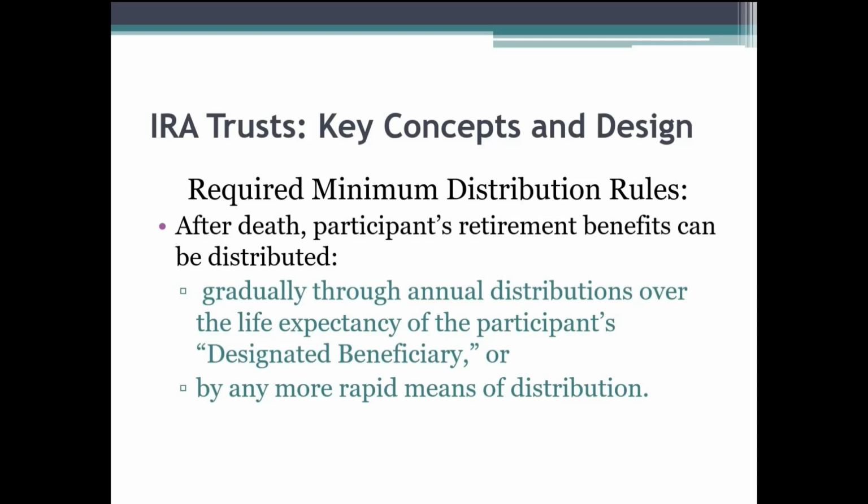So to review, we know that when we have an individual as a designated beneficiary of an IRA, that designated beneficiary can roll over that account, depending on the situation, either in the designated beneficiary's name or alternatively as an IRA that's considered inherited. But that can be rolled over, continuing the tax-deferred treatment. Here, for our purposes, keep in mind that one of the other options is that those IRA retirement dollars can be paid over time over the participant's designated beneficiary's life expectancy. So this would be another option, alternatively, to a rollover.